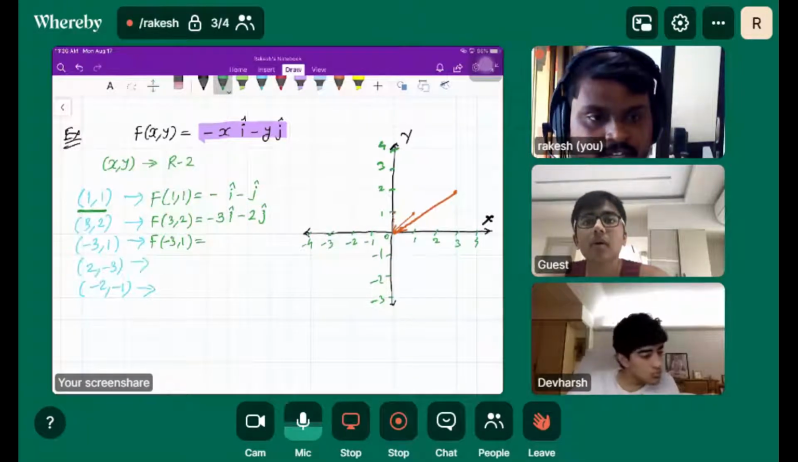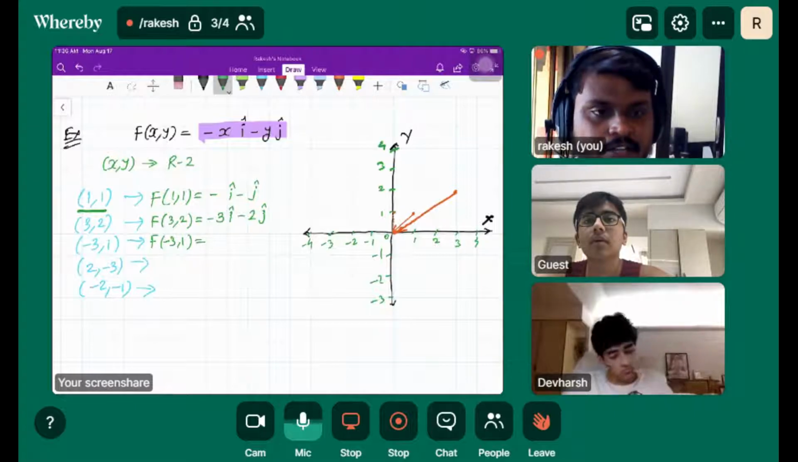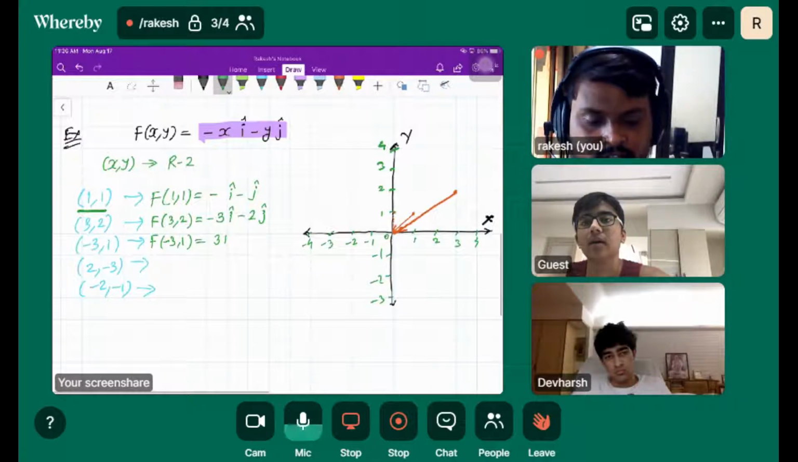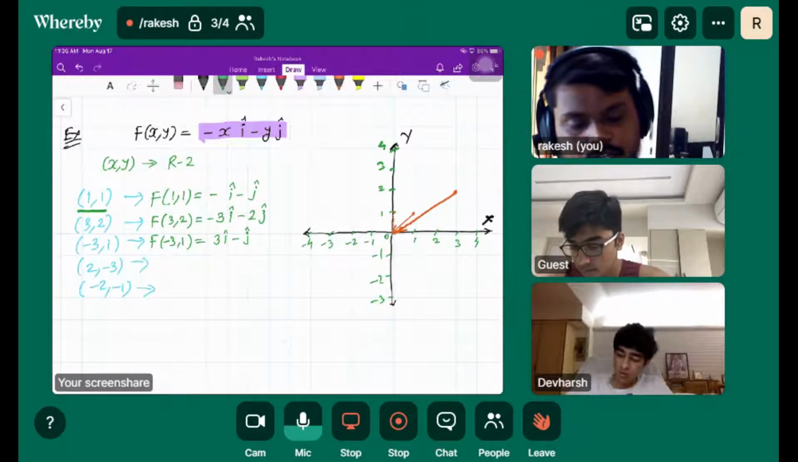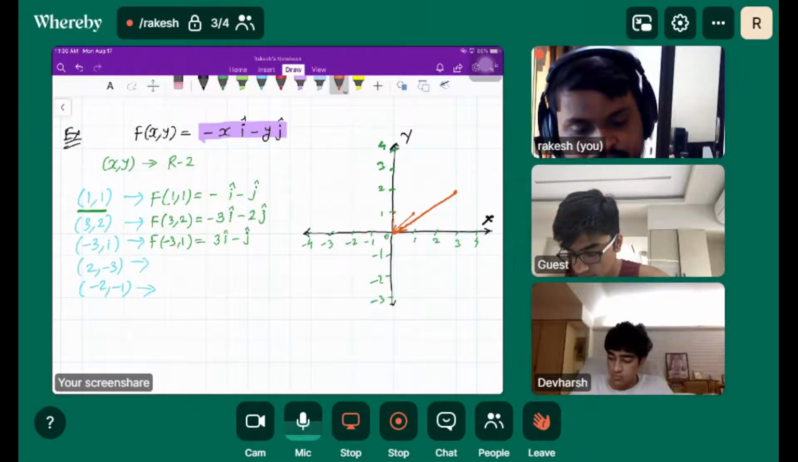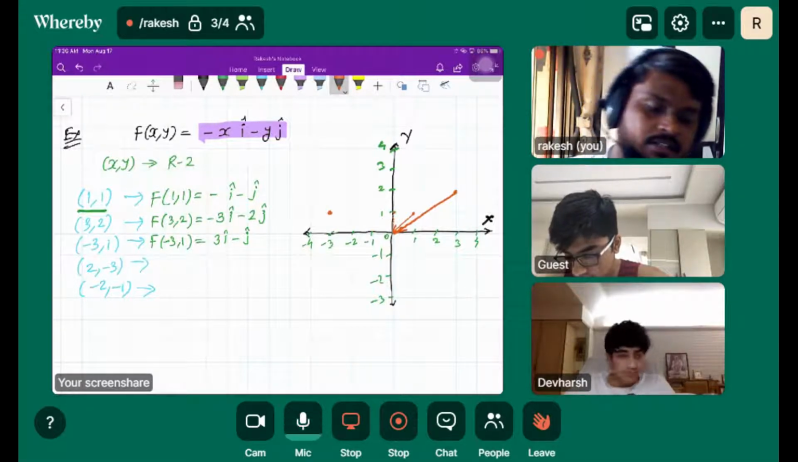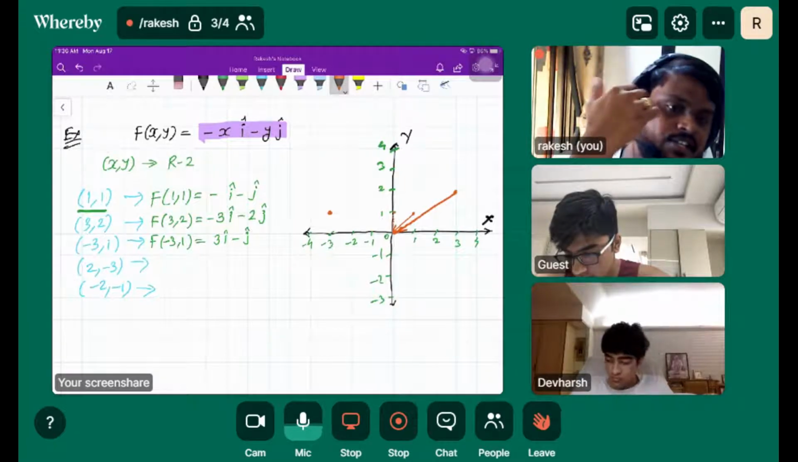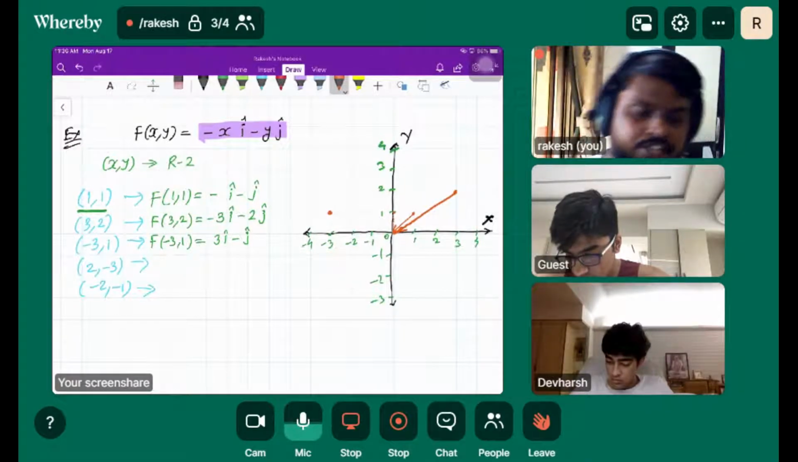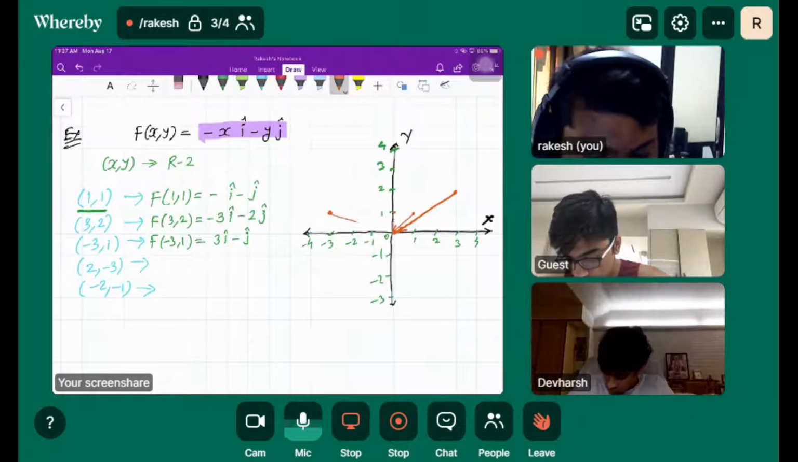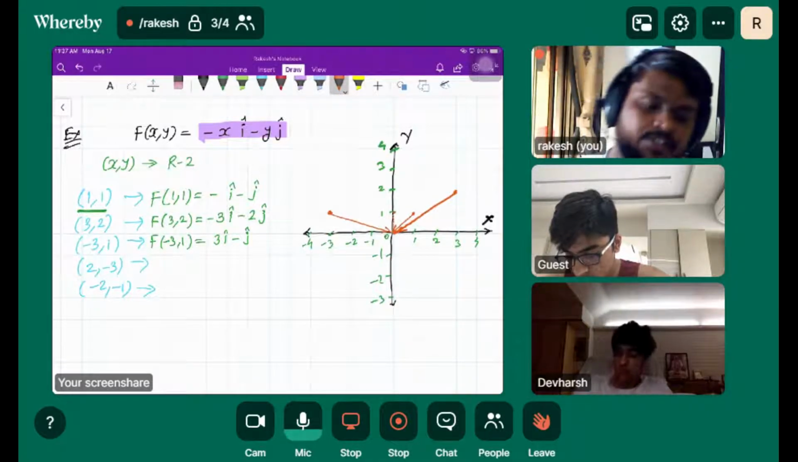We'll plug in these values, right? For the point minus 3 comma 1, what would be my vector? That's starting at minus 3 comma 1, so 3 i cap and 1 j cap. So my point is at minus 3 comma 1 here, right? And 3 units in the positive x direction and 1 unit in the negative y direction. So it's again pointing towards the origin, right?